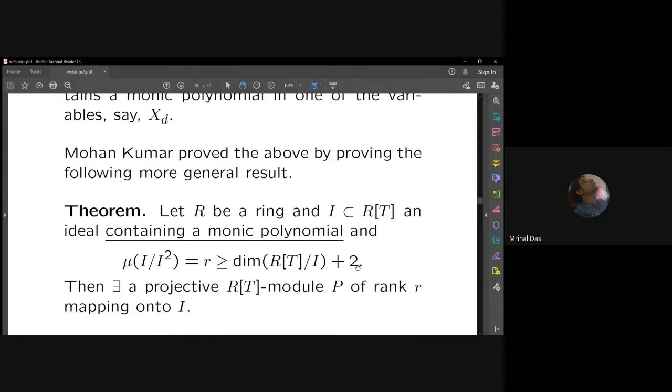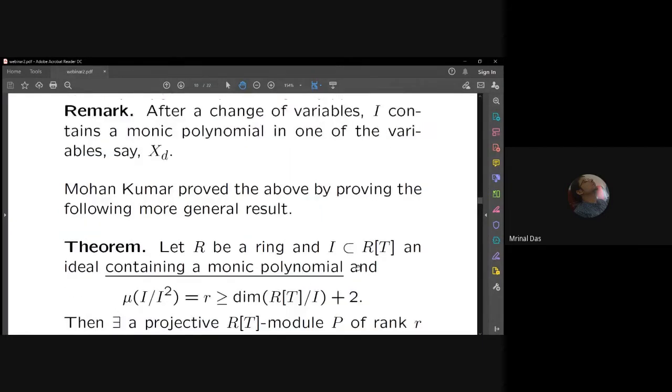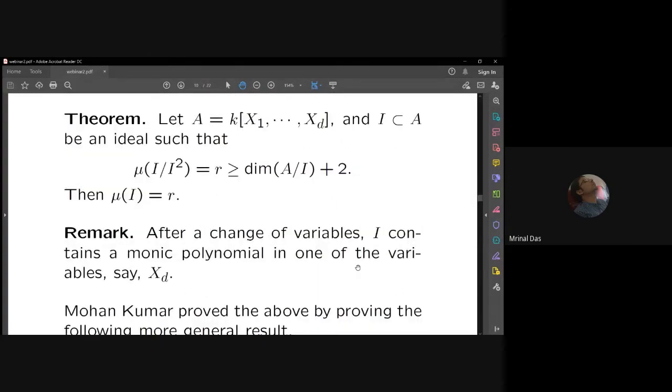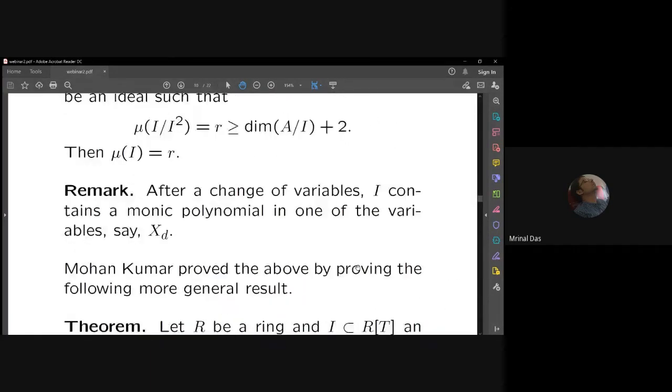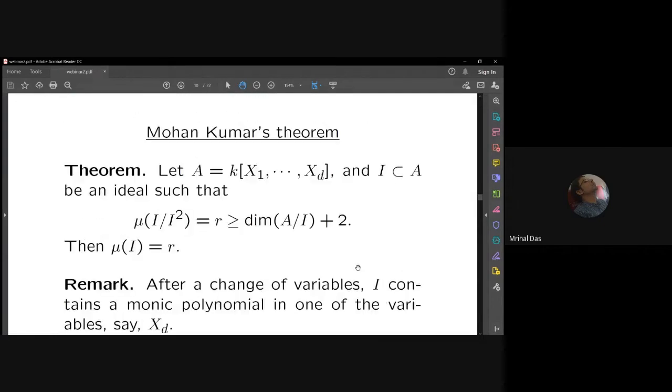Okay. So now again, if you look at the consequence of Mohan Kumar's result, if we go back to question 1, this theorem is immediate from the theorem I wrote below. So I have this setup. I is an ideal of k[x1, x2, ..., xd]. So I contains a monic in xd. So you put R as the ring k[x1, x2, up to xd minus 1].